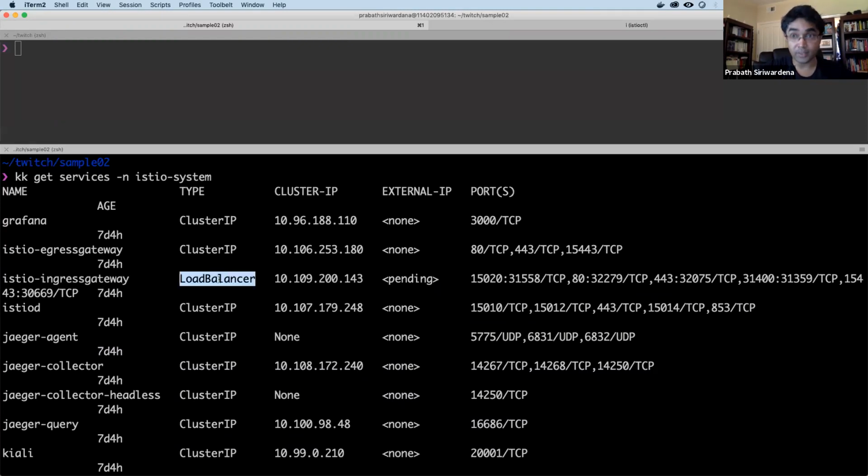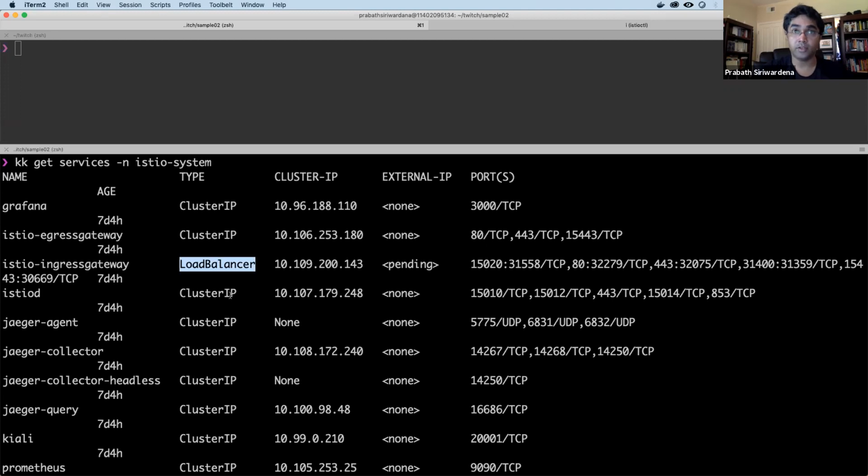And this is defined as a load balancer, but since I don't have an external load balancer, I need to access this through a node port IP. Basically, I need to find the IP address of the node which runs this Istio Ingress Gateway. It runs on all the nodes.